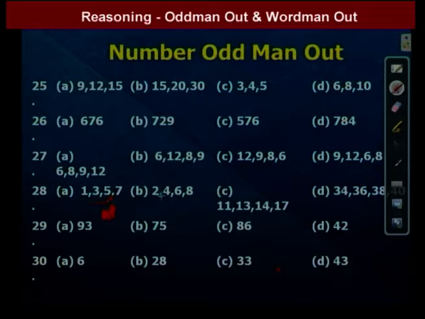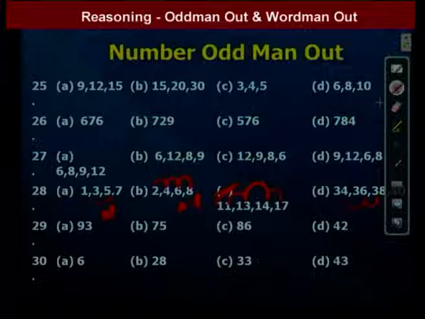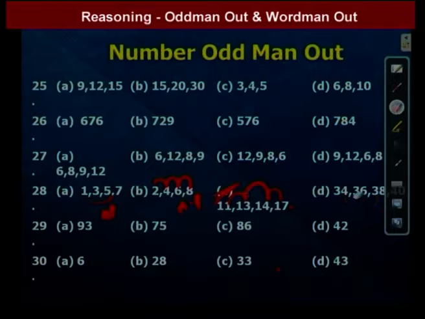So here 2, 4, 6, 8: the difference is 2, 2, 2. The difference is the same, so the given numbers are in AP. Here also the given numbers are in AP, but these numbers are not in AP: 11 plus 2 is 13, 13 plus 1 is 14, 14 plus 3 is 17. That means in the given four options, one is different, the third option, because all the other options form an AP series, but in C the numbers do not form an AP. So we go to the next question.